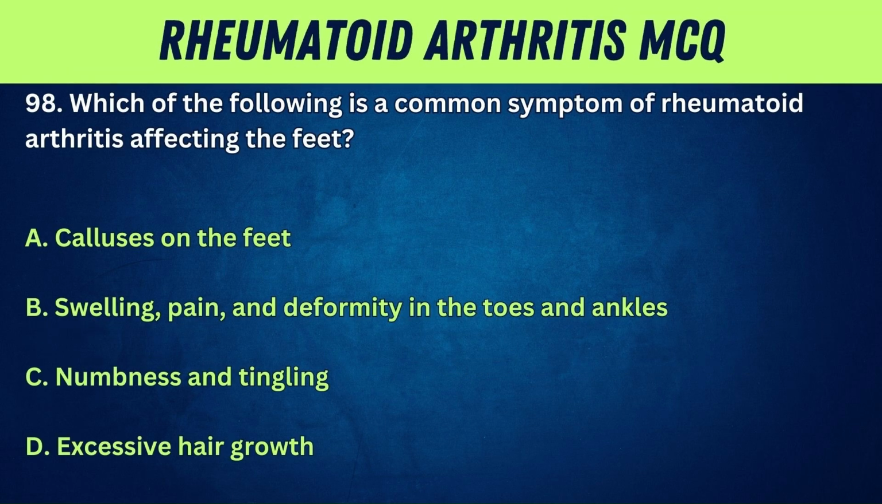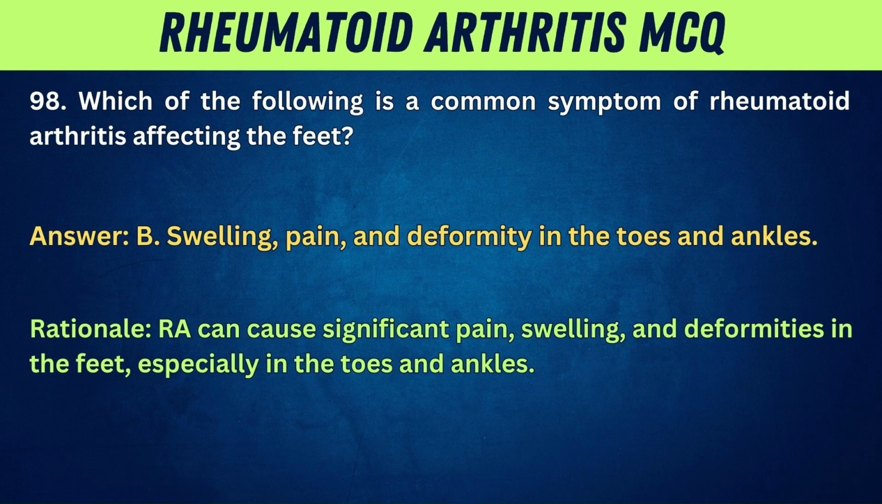98. Which of the following is a common symptom of rheumatoid arthritis affecting the feet? A. Calluses on the feet. B. Swelling, pain, and deformity in the toes and ankles. C. Numbness and tingling. D. To eliminate the need for medication. Answer: B. Swelling, pain, and deformity in the toes and ankles. Rationale: RA can cause significant pain, swelling, and deformities in the feet, especially in the toes and ankles.